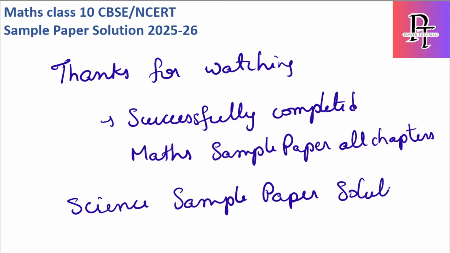And for science I will try to start section wise, not chapter wise. Why? Because for maths every formula and everything will be different, whereas science is mostly theory type. So it's okay if you go directly section wise for each section of the sample paper solutions, and they can revise it. Okay, so I will do this section wise.